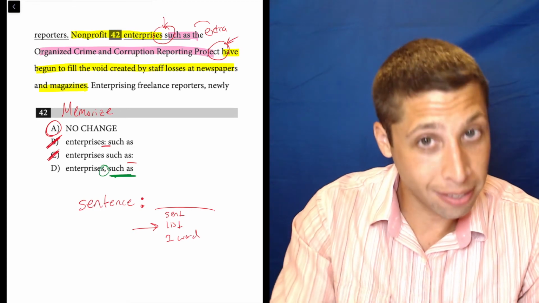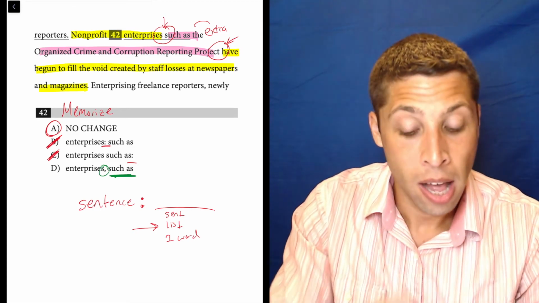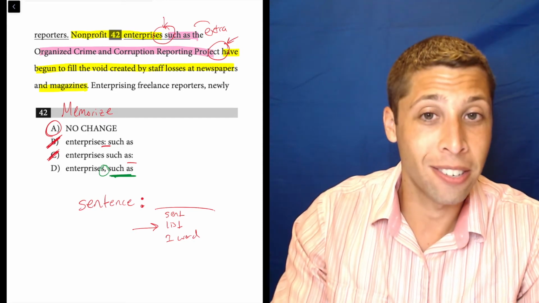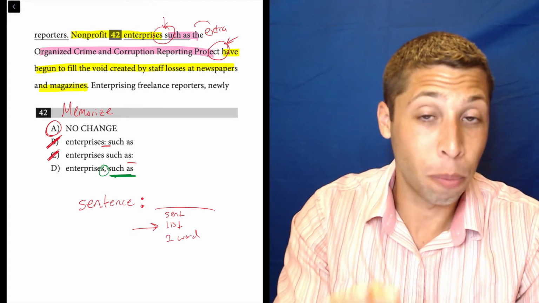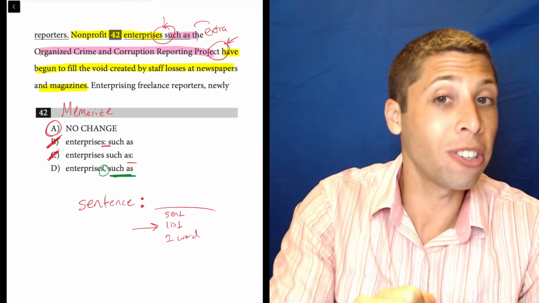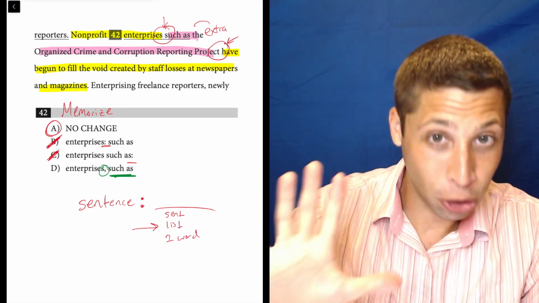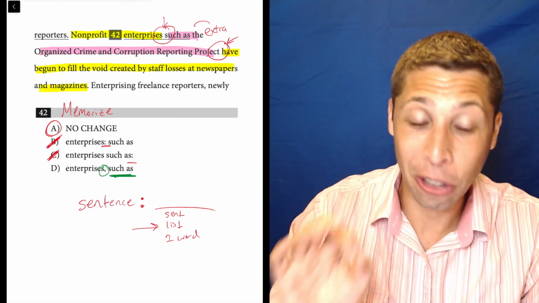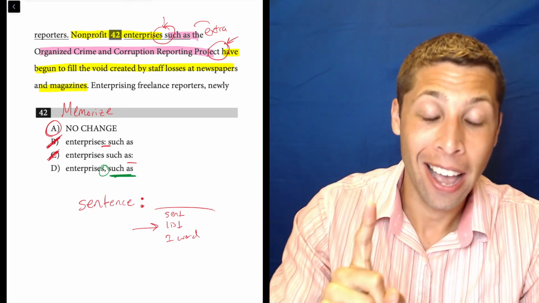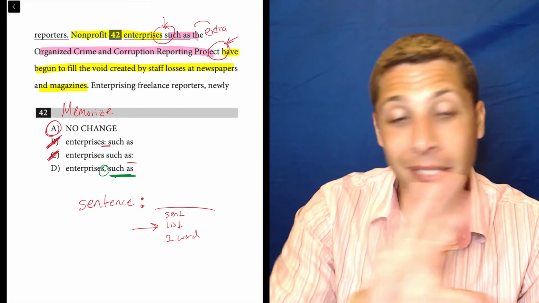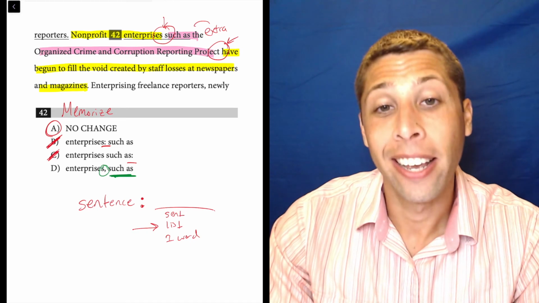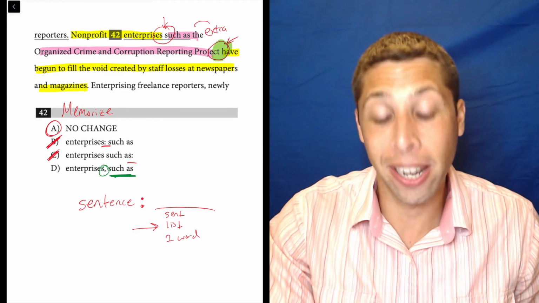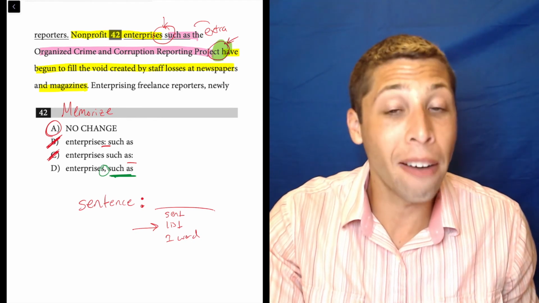And when that's the case, if you feel like you're dealing with that kind of situation, look around, because odds are good that something else in the sentence or in the choices is going to force you to put a comma somewhere, right? You personally, if you were writing, may have a choice. But because it's an SAT and there can't be multiple right answers, we know that the choice has to end one way. And so look around, okay? There's always a reason why the right answer has to be right, and we've got it right here. That's our reason. Memorize these rules, and you'll be more confident when you find the good reasons.